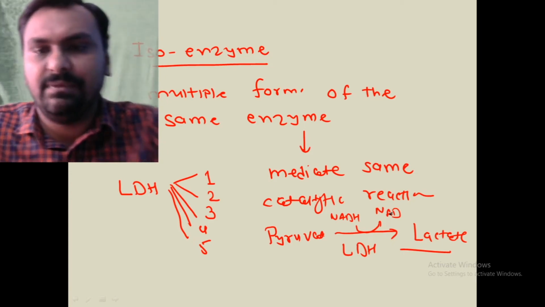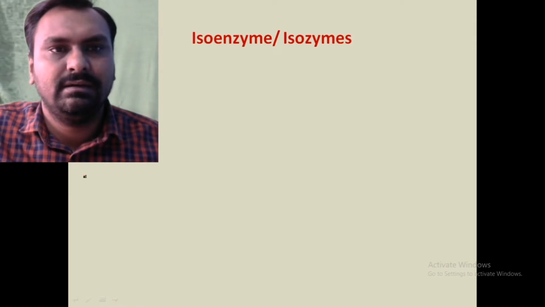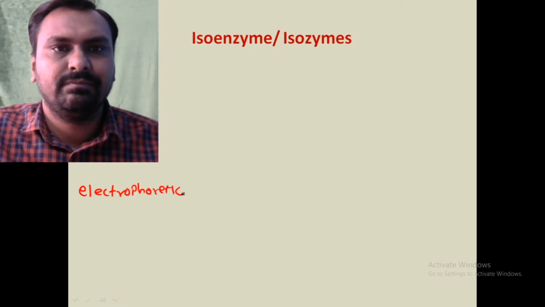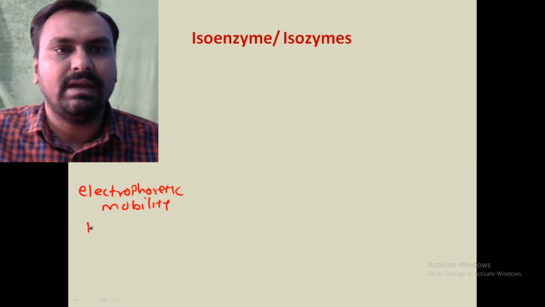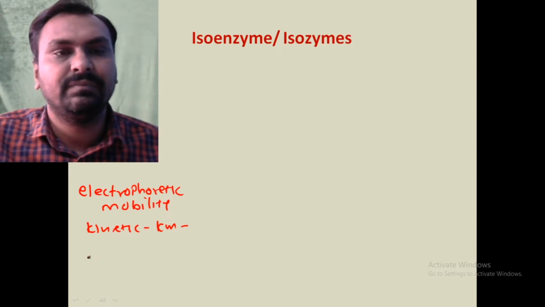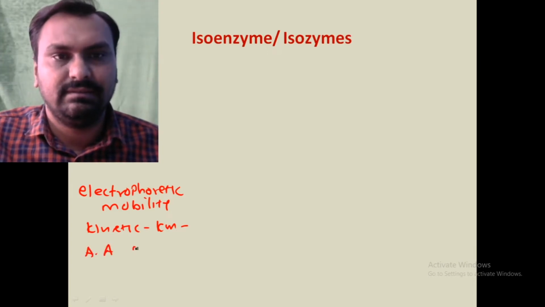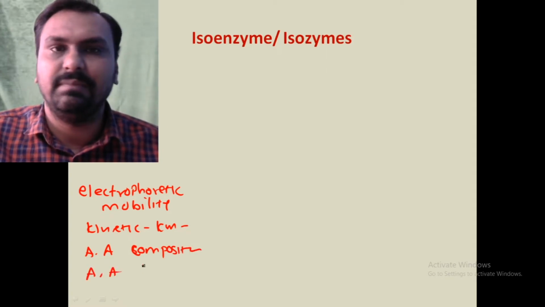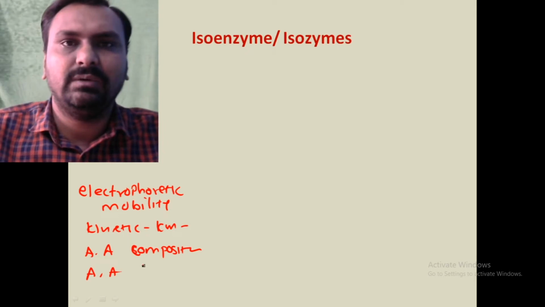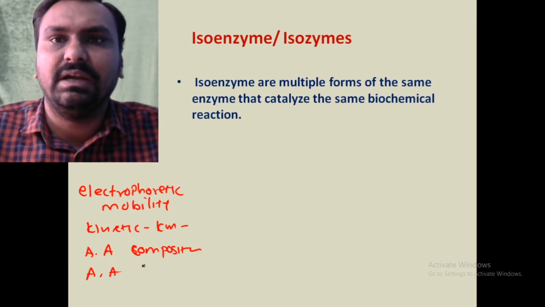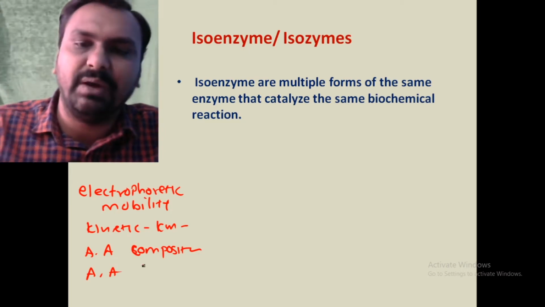They may differ in electrophoretic mobility. Physical and chemical properties may be different, like electrophoretic mobility, and kinetic properties like Km value in glucokinase and hexokinase. Their amino acid composition may be different, and the sequence of amino acids may be different. So this is how the different isoenzymes are there. There are multiple forms of the same enzyme that catalyze the same biochemical reaction.